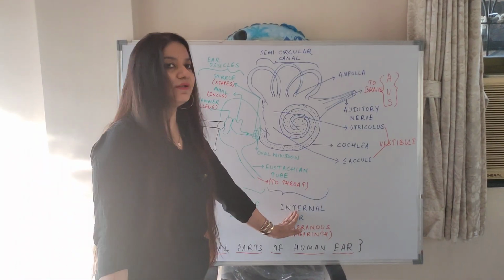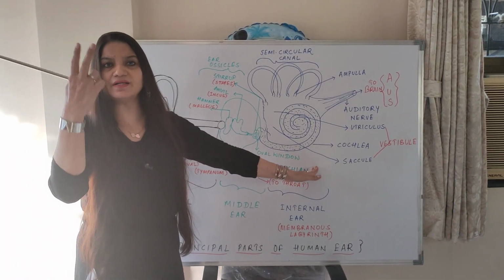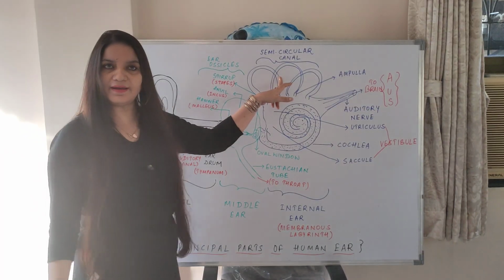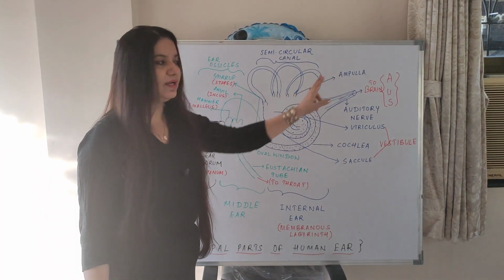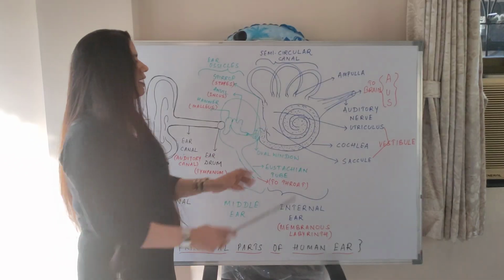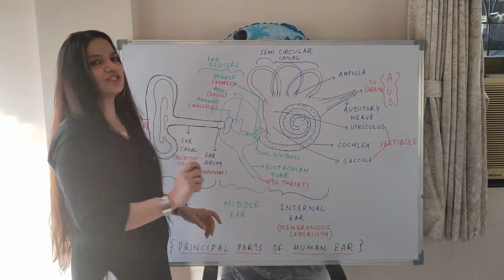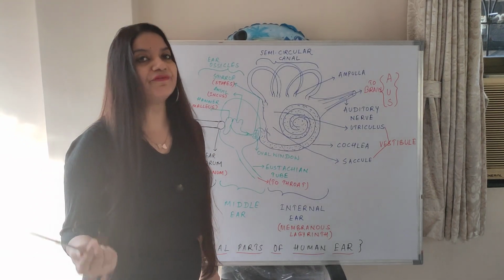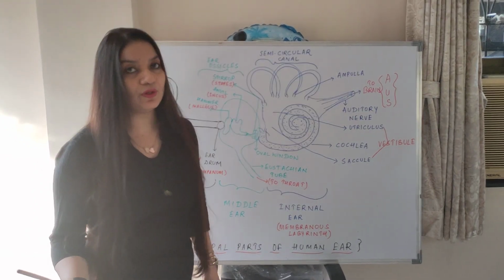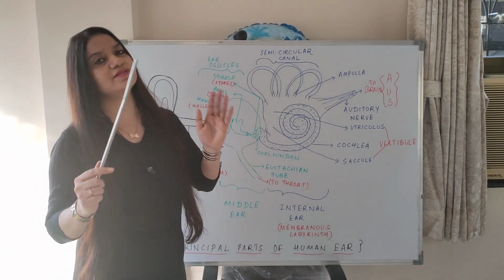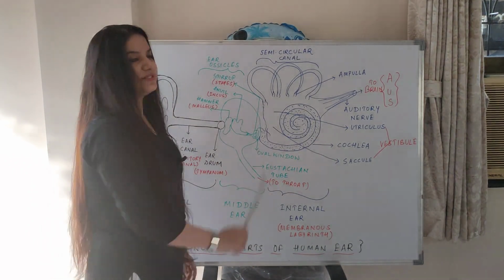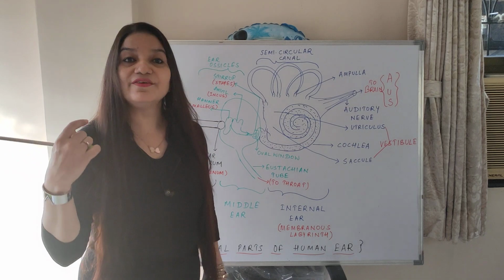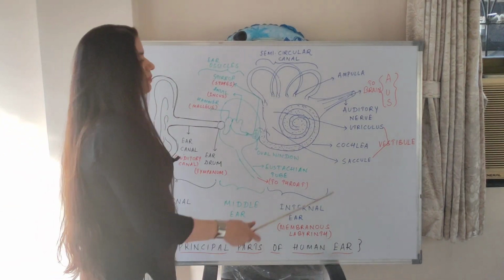Then is internal ear. Internal ear has 2 major parts, cochlea, semicircular canal. Semicircular canal, wider part, lower wider part is ampulla. There are 2 parts here. This part is known as vestibular. This vestibular part is composed of utricle or saccule, or we say utriculus or sacculus, one of the same thing. Utriculus and sacculus together, it is known as vestibule or vestibular part.